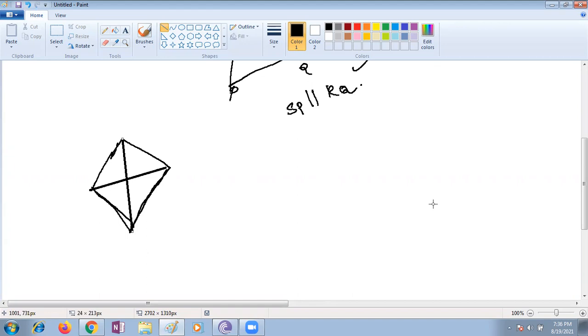Do the diagonals bisect each other? Yes or no? Yes, ma'am. Name this one as RICE.